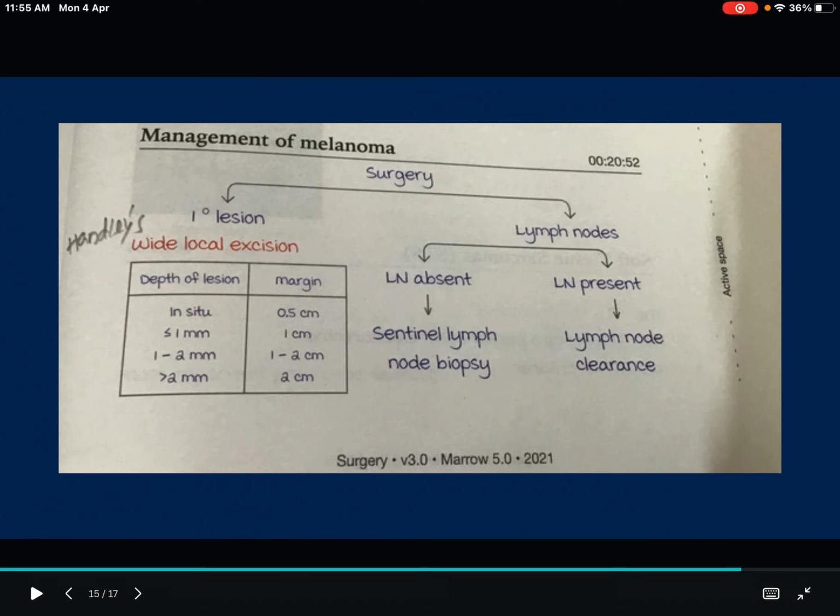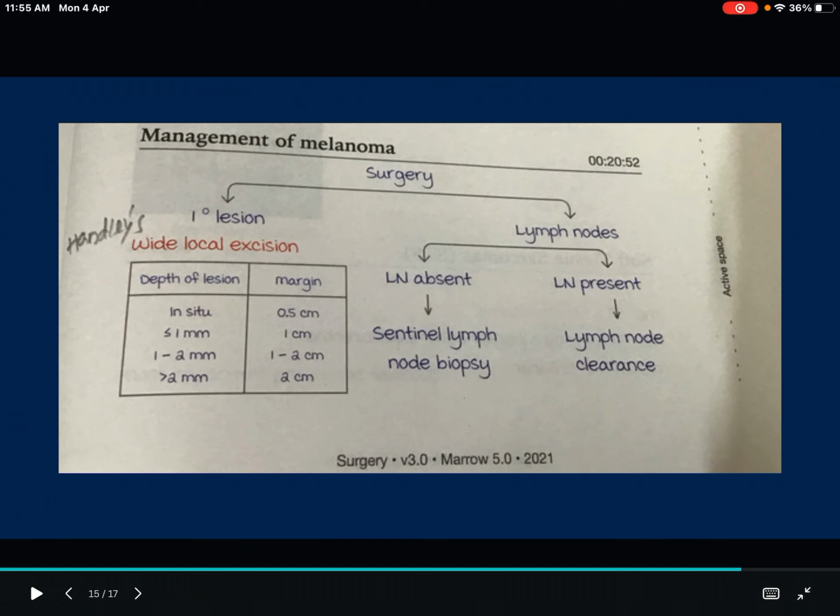If it is an in situ lesion, the margin should be 0.5 centimeter. If the depth of the lesion is less than 1 mm, it should be 1 centimeter; 1 to 2 mm, 1 to 2 centimeter; greater than 2 mm, 2 centimeter. If the depth of the lesion is in mm, you have to write the margin in centimeter. That's it. So surgery, primary lesion, wide local excision.